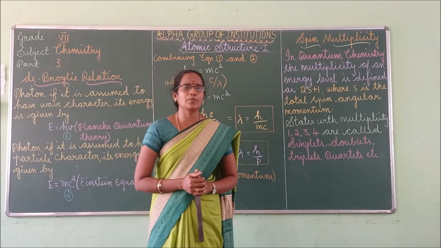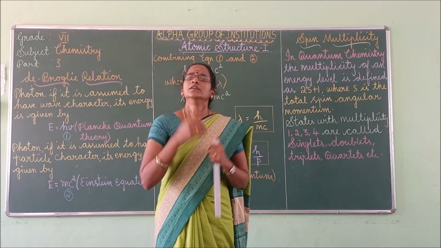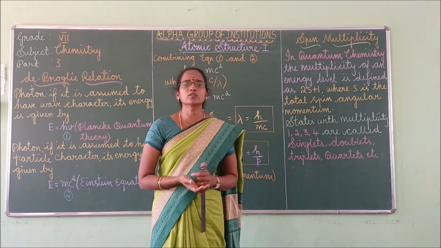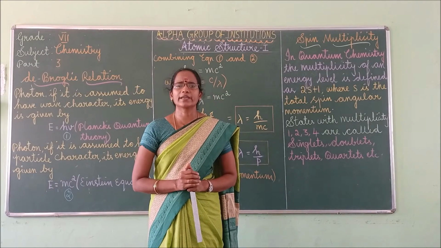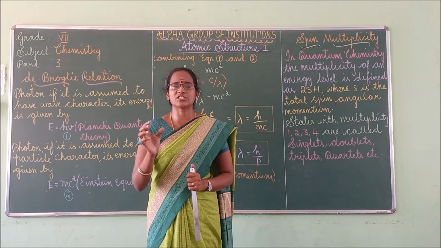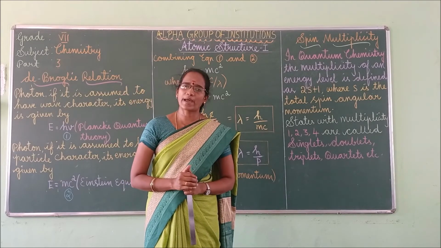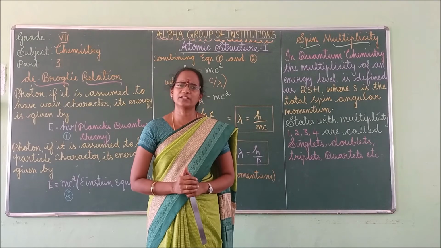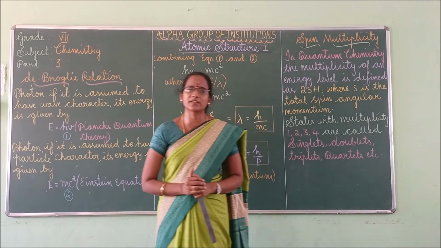According to Louis de Broglie, any moving particle, whether microscopic or macroscopic, will be associated with waves. Hence it was called matter waves. What is the difference between a microscopic particle and a macroscopic particle?